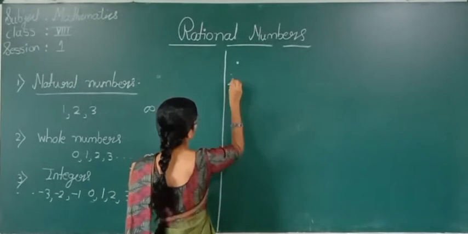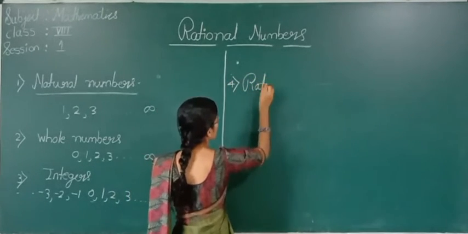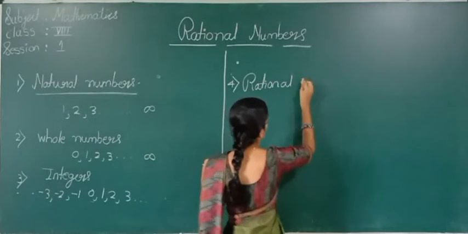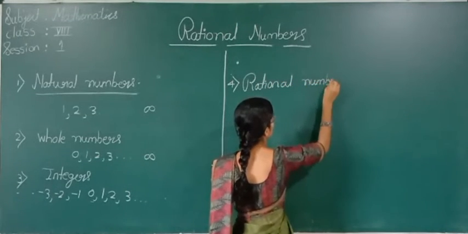The next definition is rational numbers.